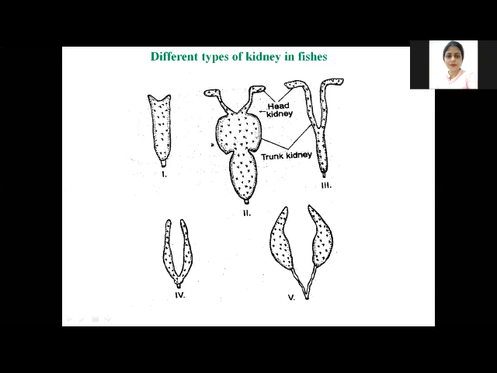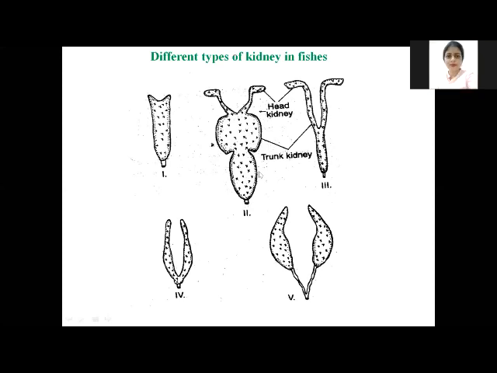If you remember, which fish did you dissect in anatomy? Common carp. Very good. We dissected the common carp that day. And which type of kidney did you find, type 2 or type 3? You don't remember much? We dissected the type 2 kidney.